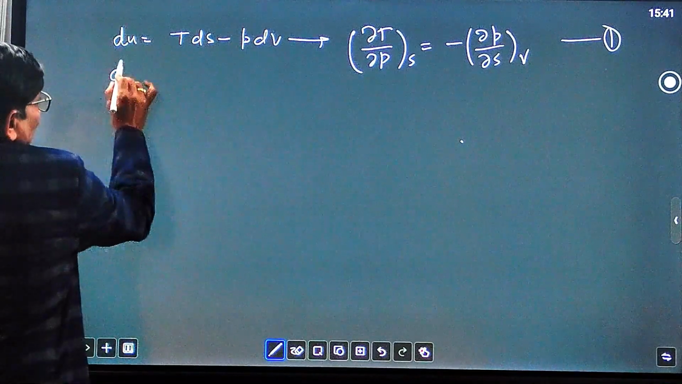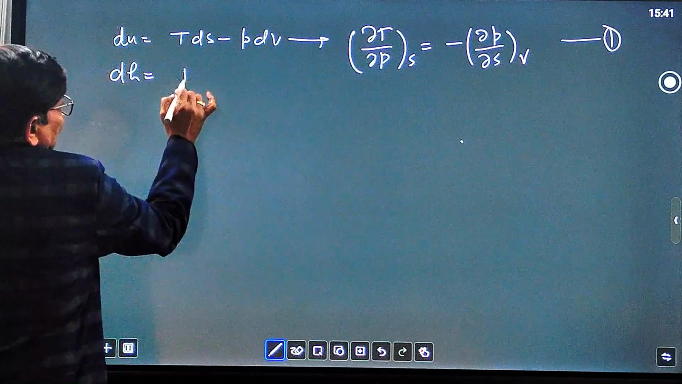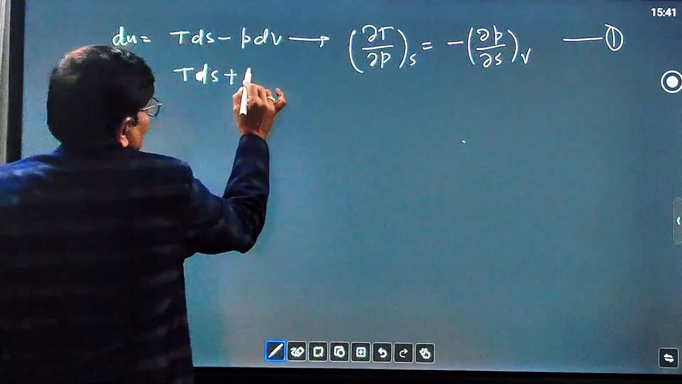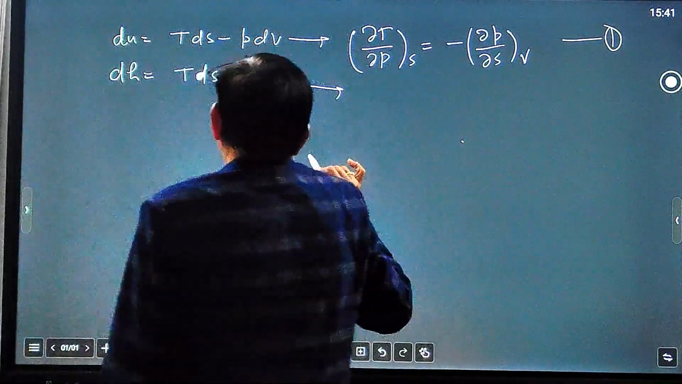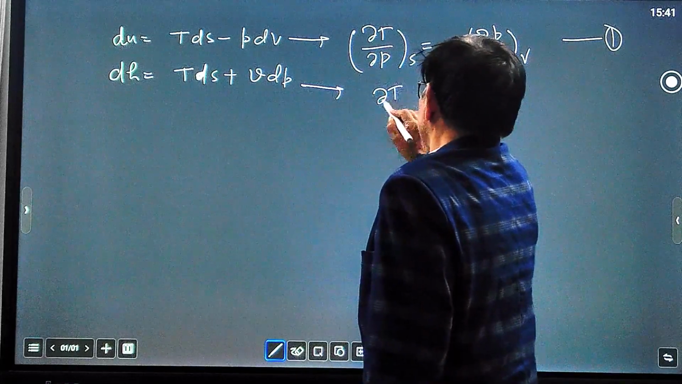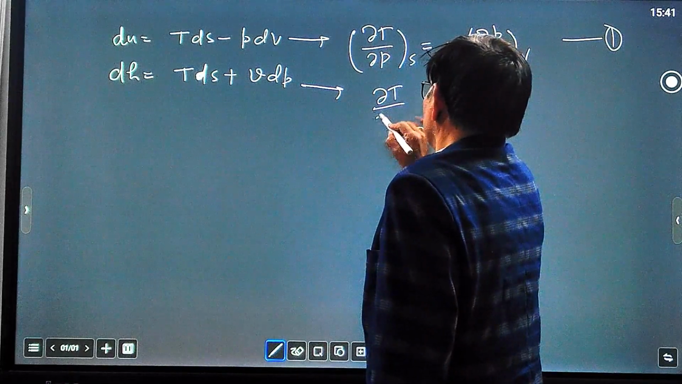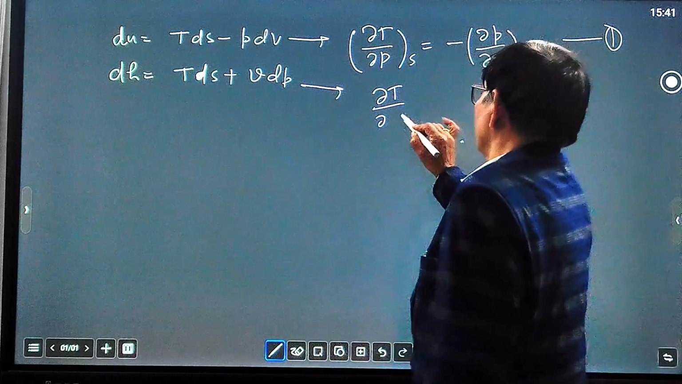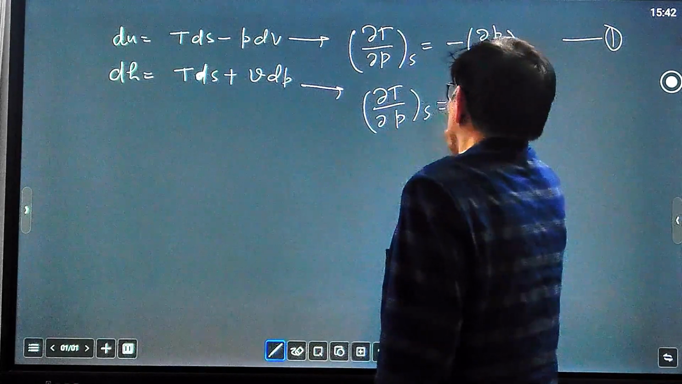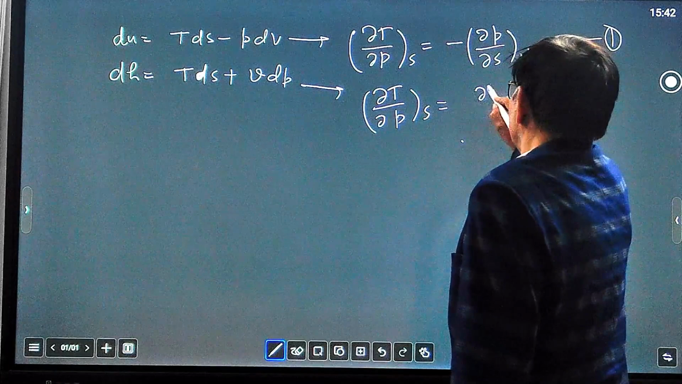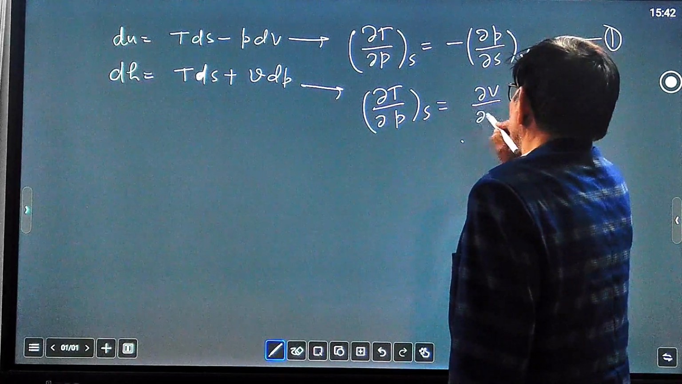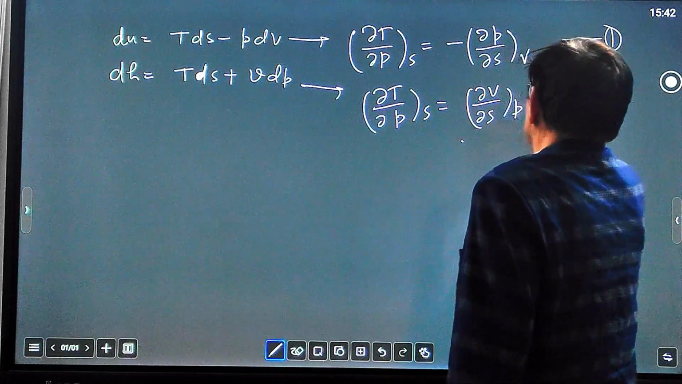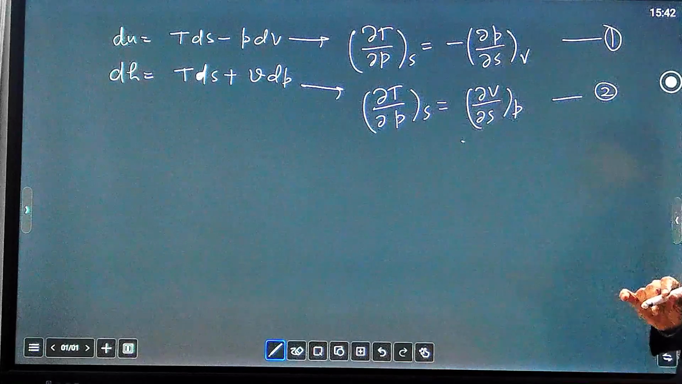The second one is based on enthalpy. So dH equal to TdS plus VdP. The corresponding relation will be del T over del P at constant S equal to del V over del S at constant P. This is the second Maxwell relation.